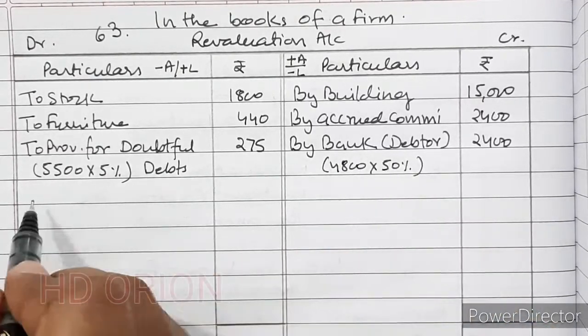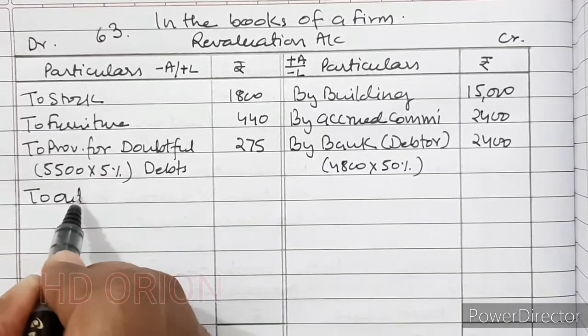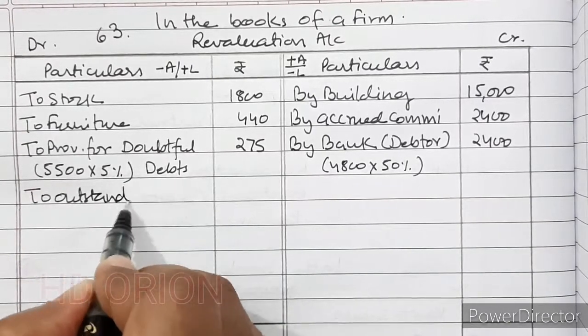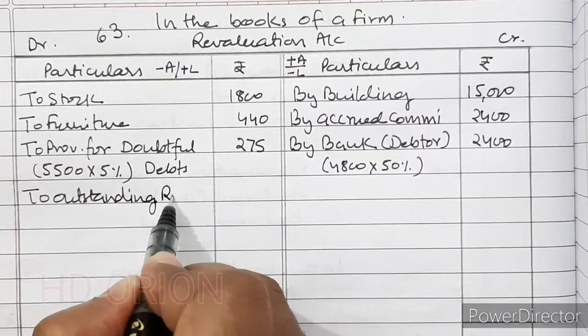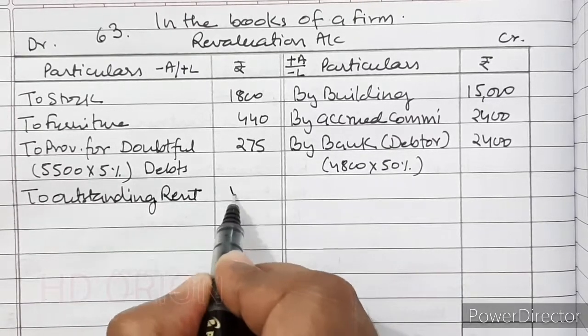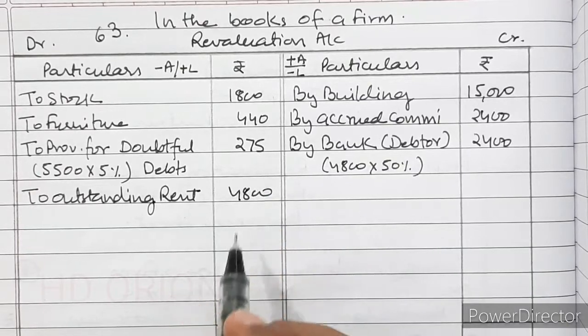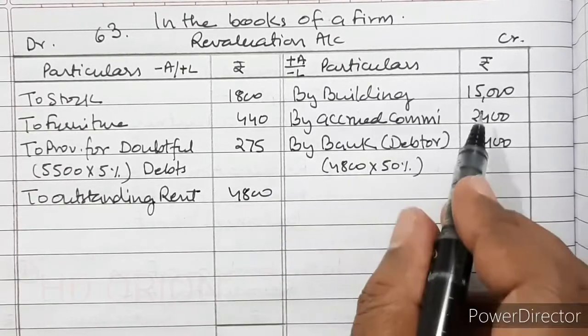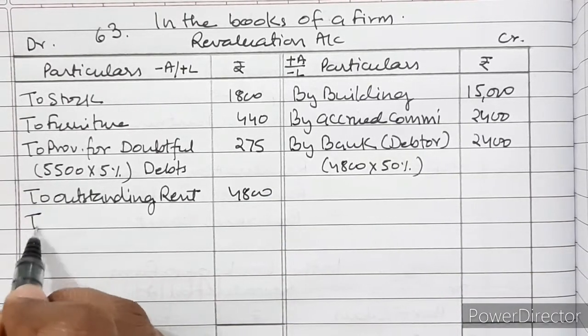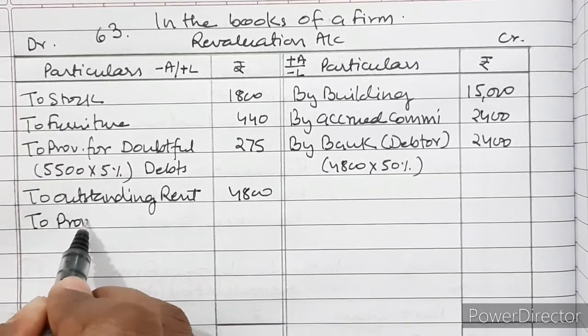Then there is an outstanding rent, so to outstanding rent 4800. And what else? That's it. Now we will get profit. So to profit on revaluation.